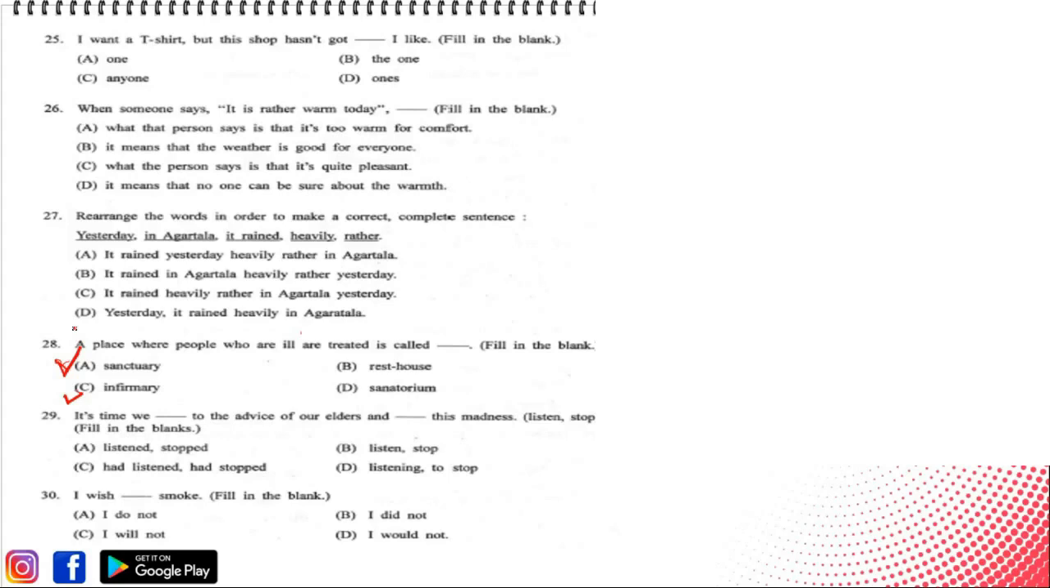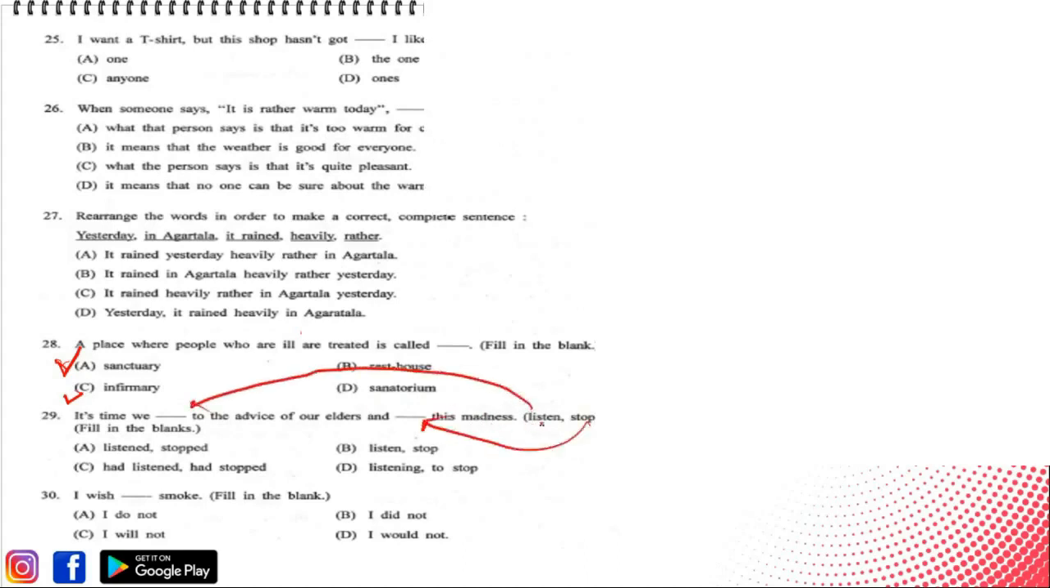Next, what is the question next? The next question: it's time we blank to the advice of our elders and blank this madness. Listen and stop. Fill in the blanks. We need to use listen in the first blank and stop in the second blank, but we need to give the correct form of the verb. Verb का जो form है वो सही होना चाहिए using listen and stop in the respective blanks.